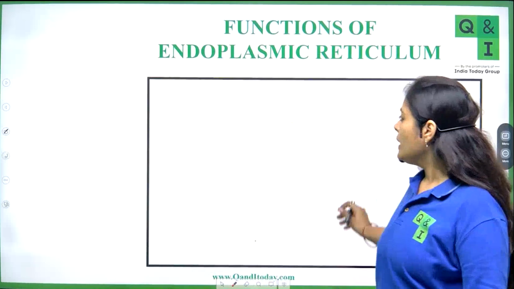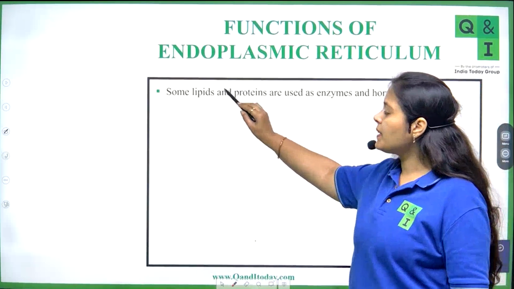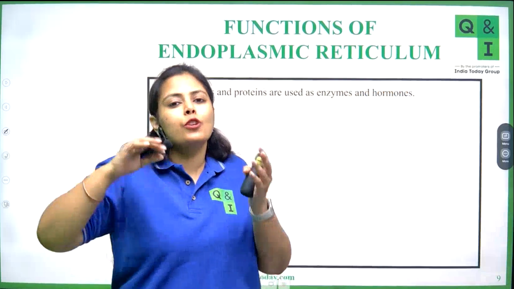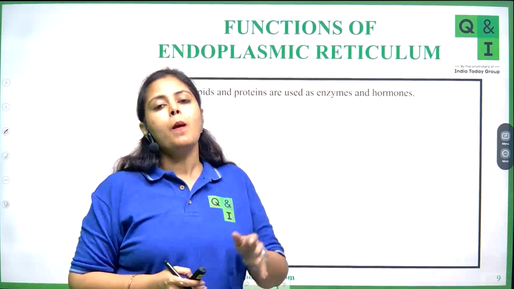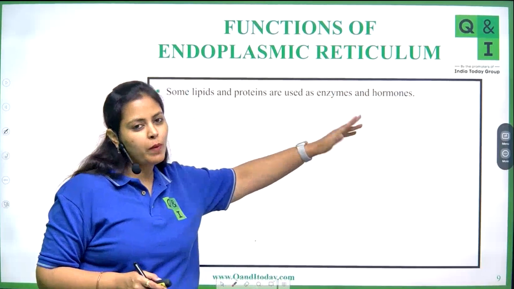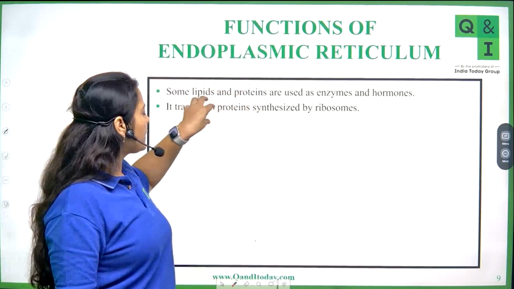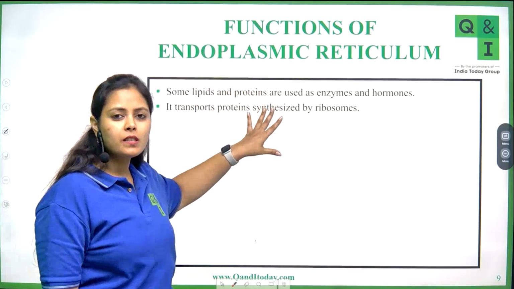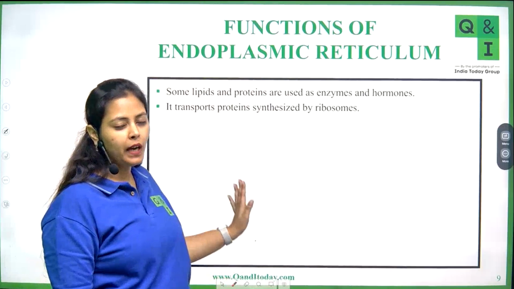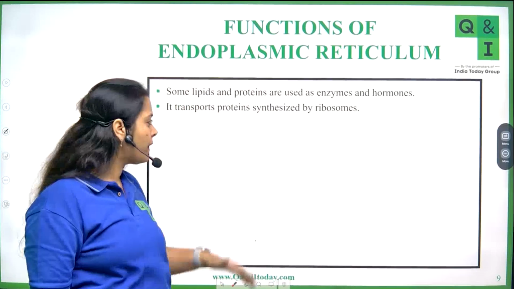Now let's see some other functions of the endoplasmic reticulum. These lipids and proteins are definitely used in the structural part of the plasma membrane. But some lipids and proteins are also used as enzymes and hormones by the cells. Then the endoplasmic reticulum transports proteins, so whatever intracellular transport of proteins needs to be done will be done by the endoplasmic reticulum or initiated by it.